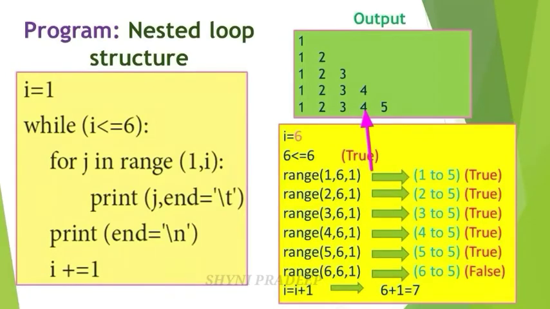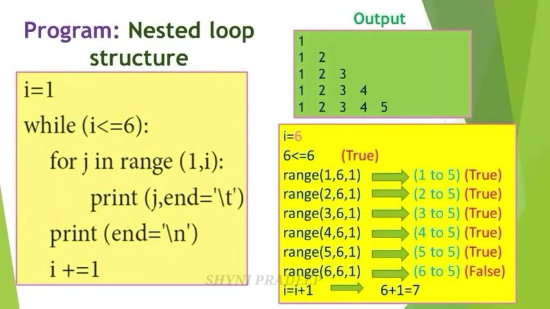Okay. Next again check the condition. Range, update the value by 1. So this 3 becomes 4 and next write 6, 1. The last value is what? 6 minus 1, 5. Starting value 4. So you have to generate the list of values from 4 to 5. Okay. 4 to 5 means this condition is also true.